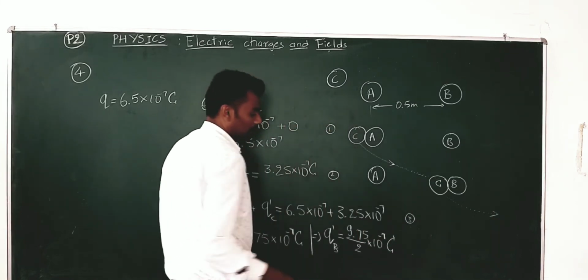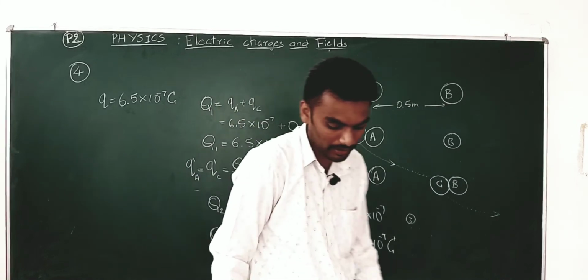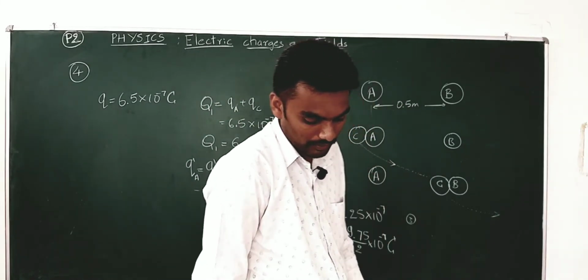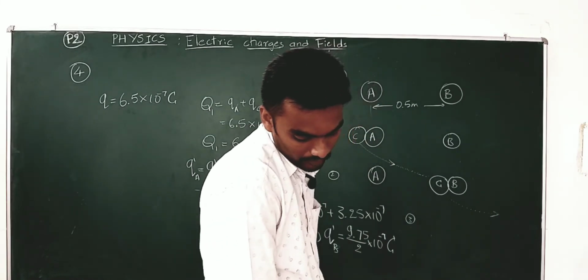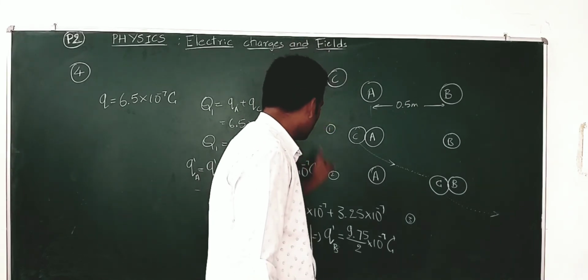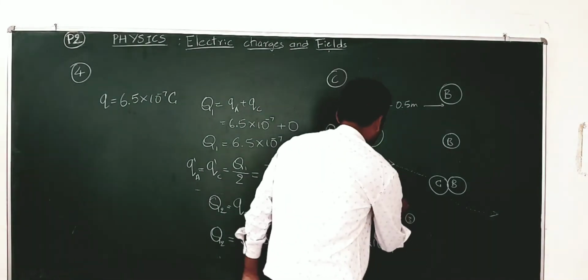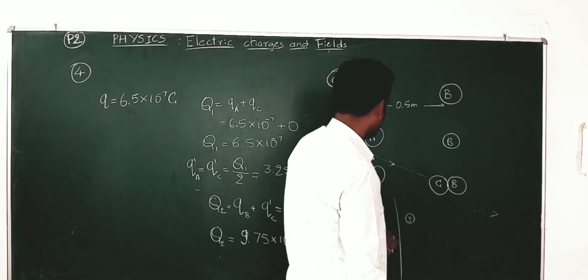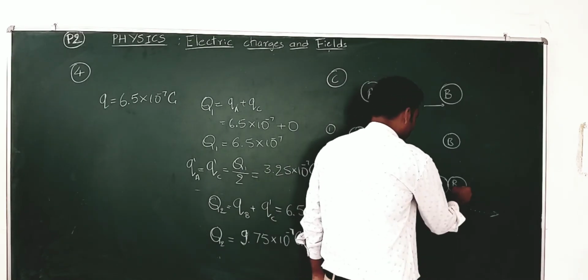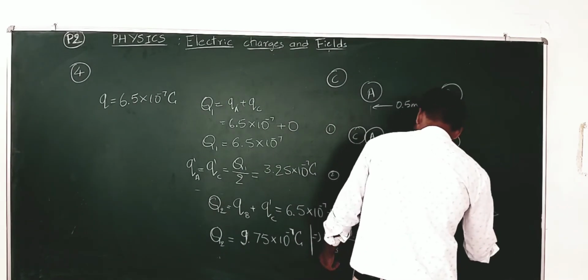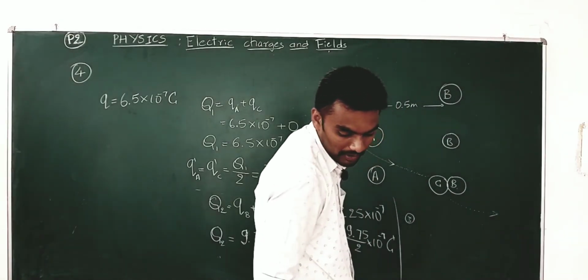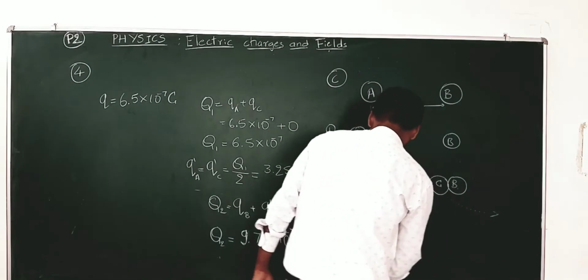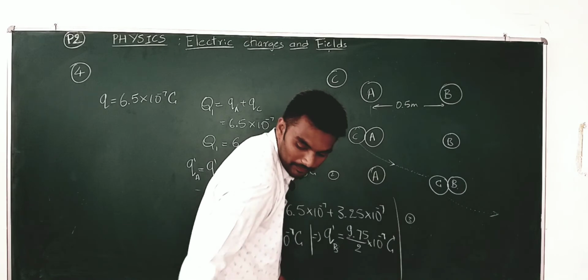This is the new charge, you can simplify that. The new charge of QB here they have taken as Q2, but this is more sensible, you can analyze it well. The new charge with B is now this much, which is 4.875,